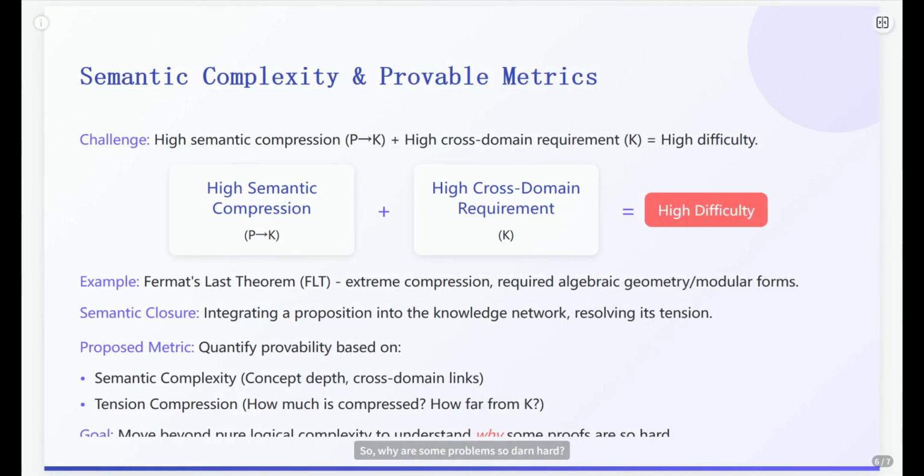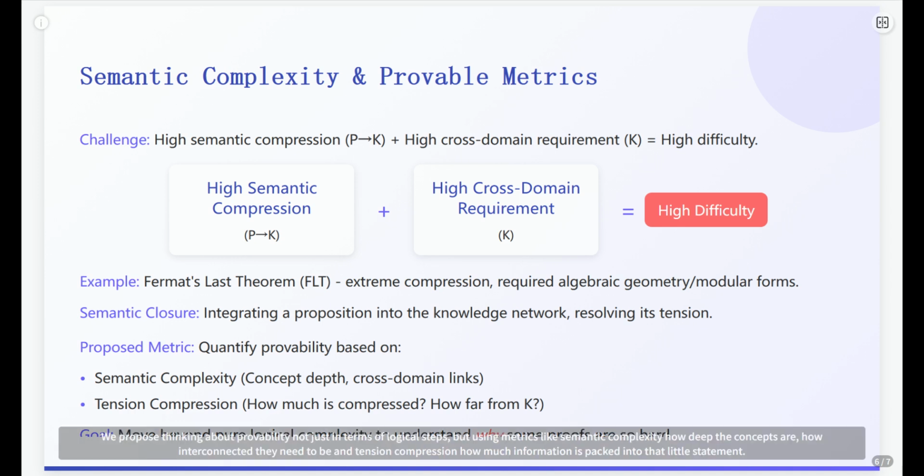So, why are some problems so darn hard? Look at FLT again. Its statement is incredibly simple, highly compressed. But it touches upon so many disparate areas of math, number theory, algebraic geometry, modular forms. This extreme compression combined with a massive cross-domain requirement creates immense semantic tension. Proving it required expanding the entire knowledge landscape.